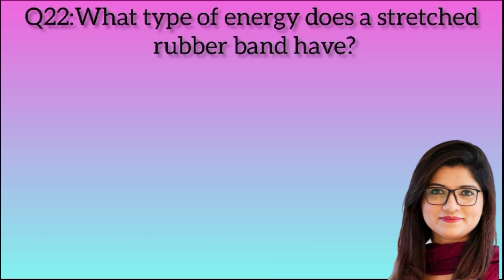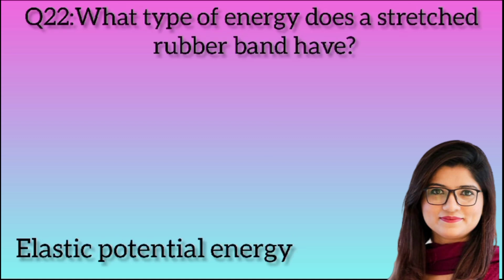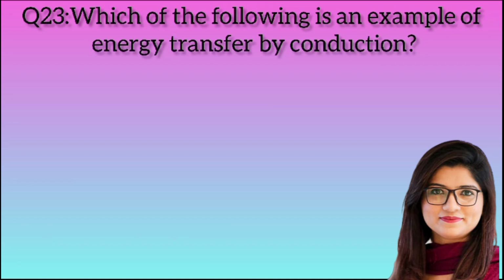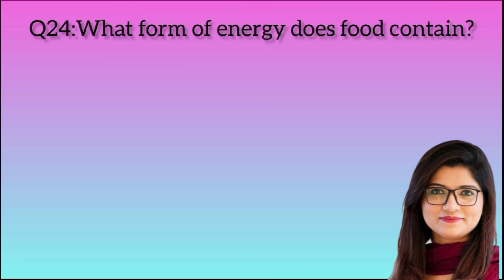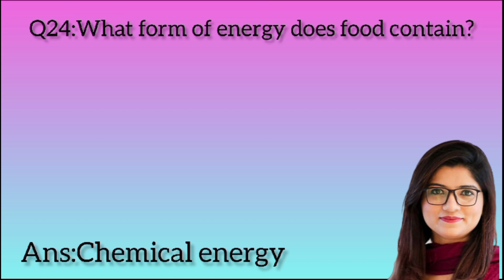Question 22. What type of energy does a stretched rubber band have? Answer: elastic potential energy. Question 23. Which of the following is an example of energy transfer by conduction? Answer: heat traveling through a metal rod. Question 24. What form of energy does food contain? Answer: chemical energy.